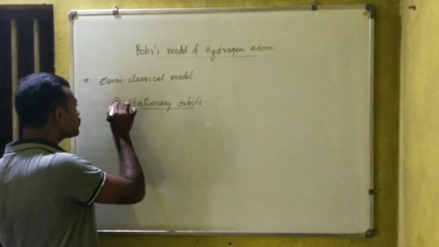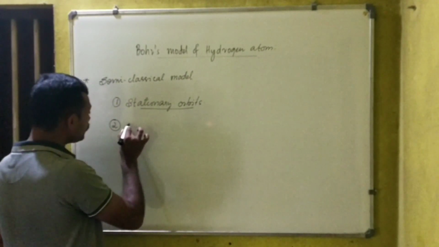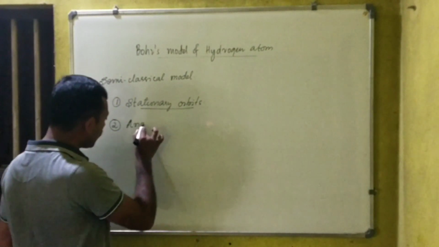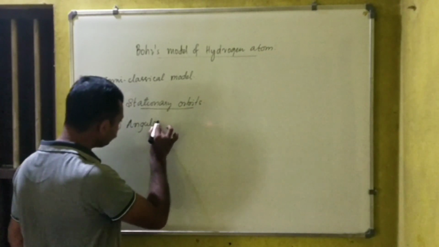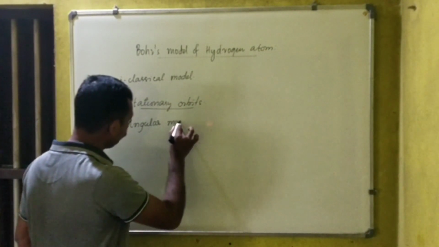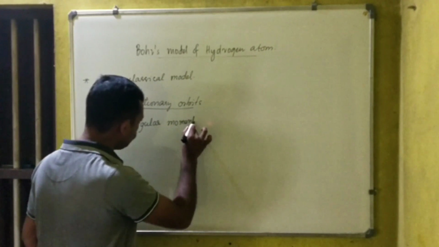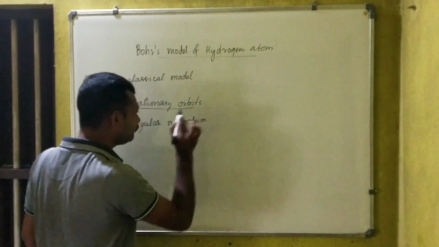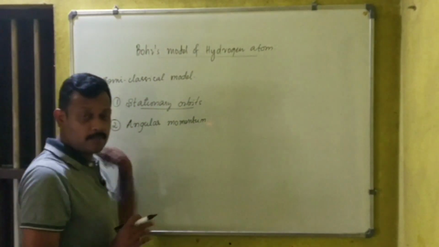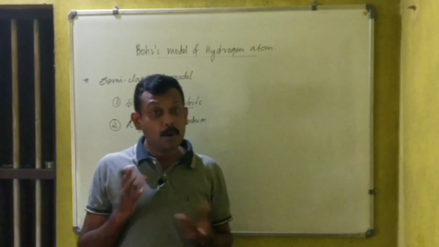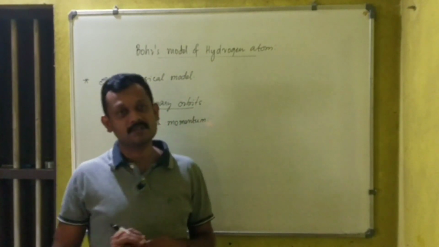Point number 2 is regarding the angular momentum. So what type of stationary orbits are possible?